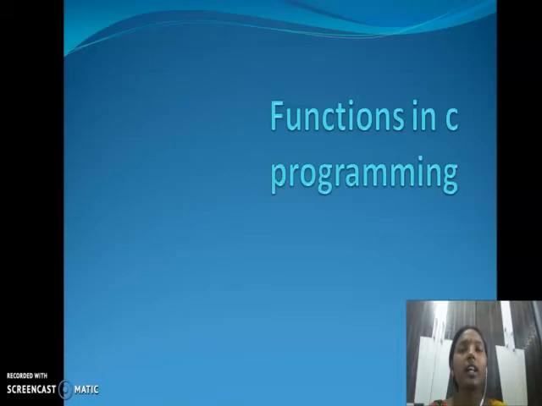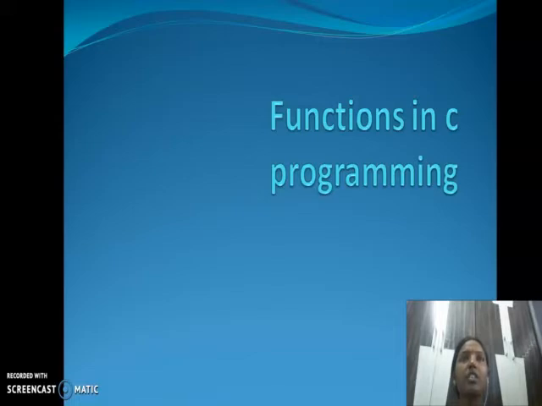Now, in the task, what will happen? Understand, a function is a big party, like our big program in C. In that party, the task is divided among some persons so that the task will be maintained properly.